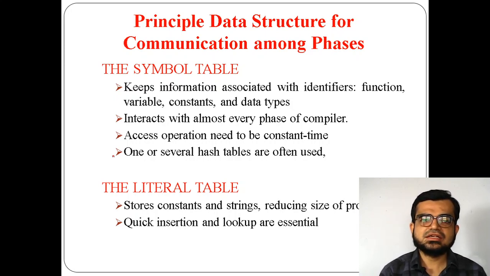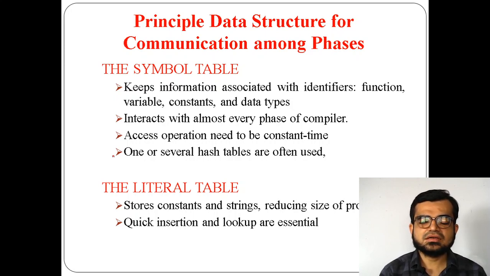So that's why the symbol table will interact with every phase of the compiler. It's because it can be required at any moment of time, and the access operation between all of the phases of the compiler and the symbol table will be in constant time. Why? Because it has to interact with everyone, so the amount of time taken is constant.